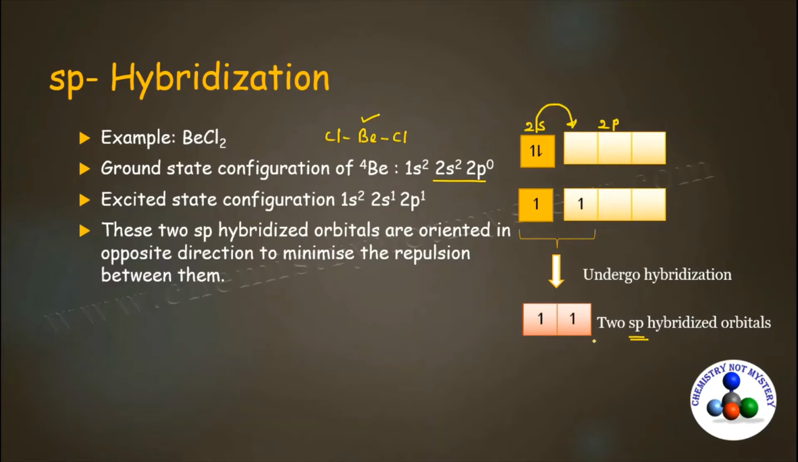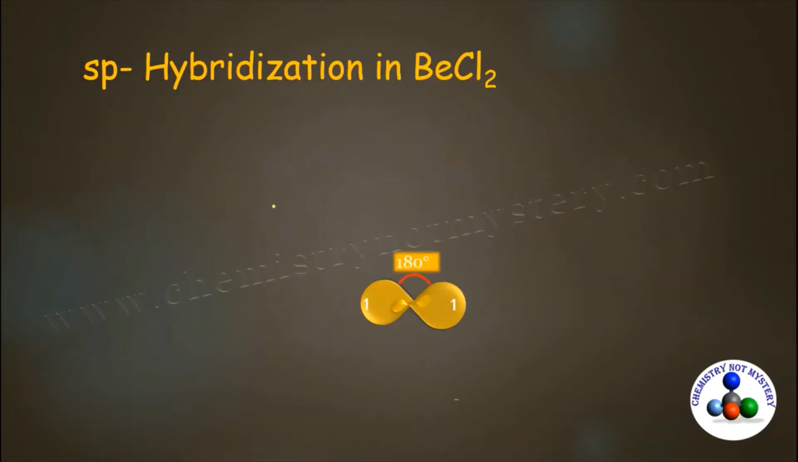These two hybridized orbitals arrange themselves in space at maximum distance to minimize the repulsion. And what should be the geometry for two to arrange at maximum distance? Obviously, they have to arrange themselves in opposite directions at a 180-degree bond angle so that there will be maximum distance between both the hybridized orbitals. Now these hybridized orbitals make bond with the Cl.